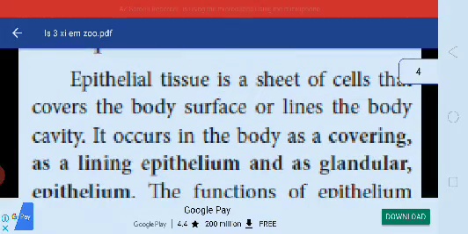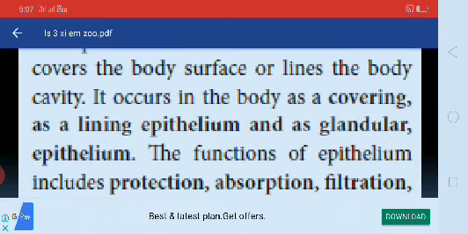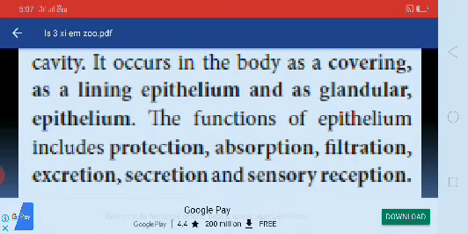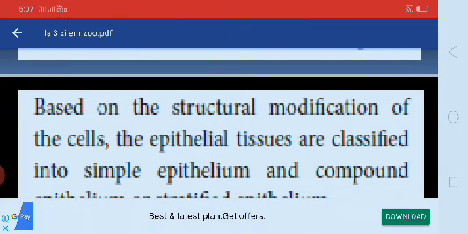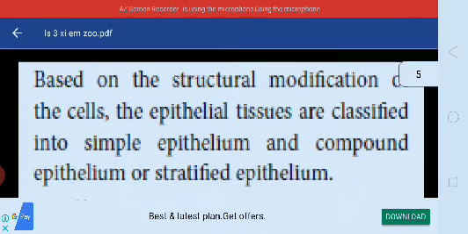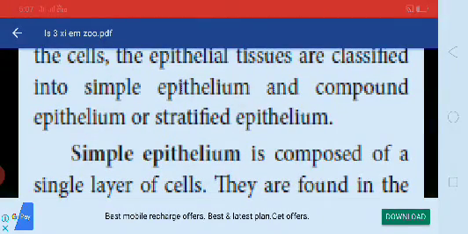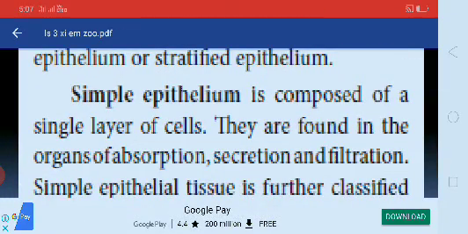It occurs in the body as a covering and lining epithelium and as a glandular epithelium. The functions of epithelium include protection, absorption, filtration, excretion, secretion, and sensory reception. Based on the structural modification of the cells, the epithelial tissues are classified into simple epithelium and compound or stratified epithelium. First one, simple epithelium is composed of a single layer of cells only.